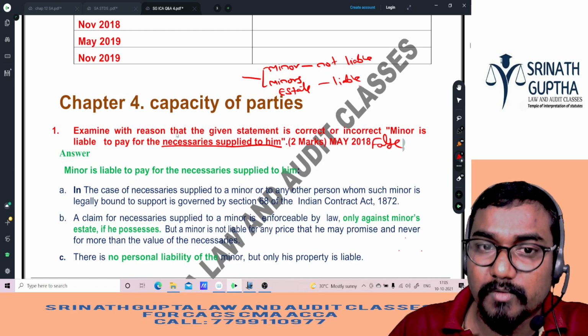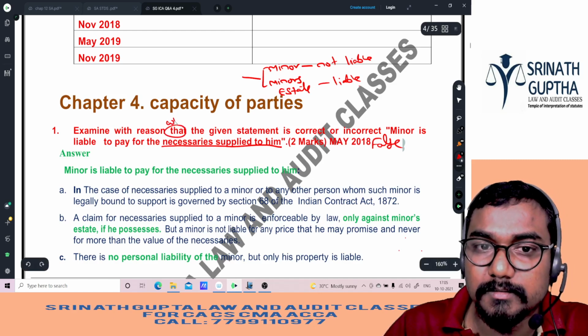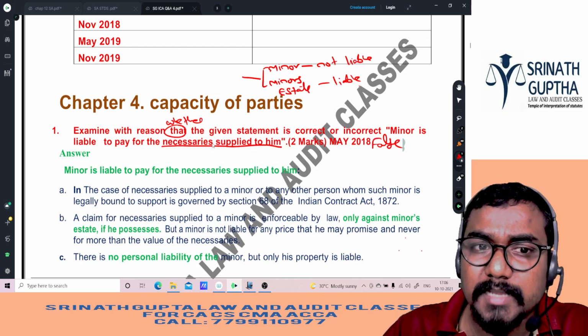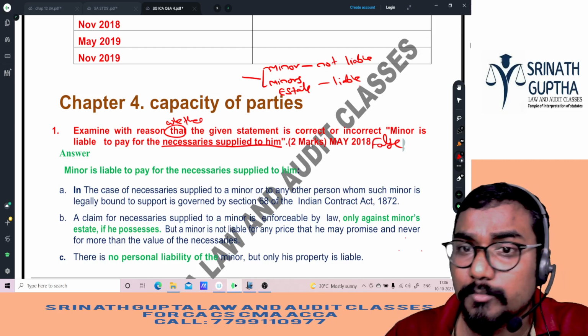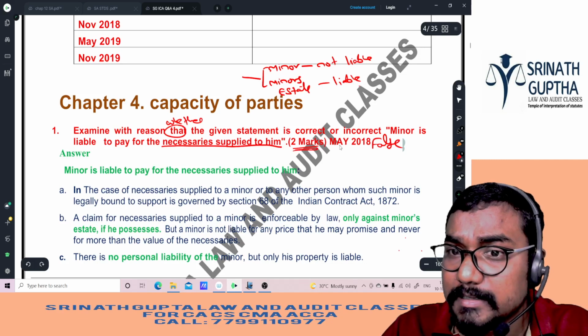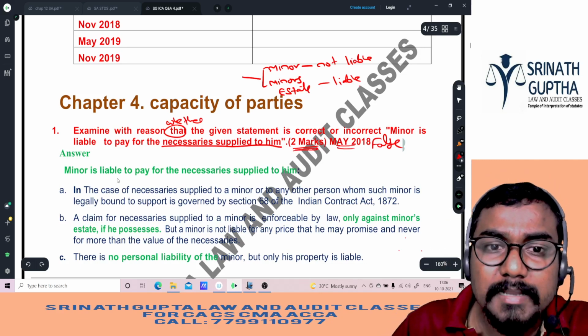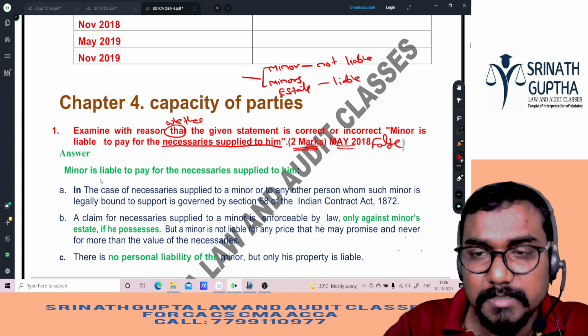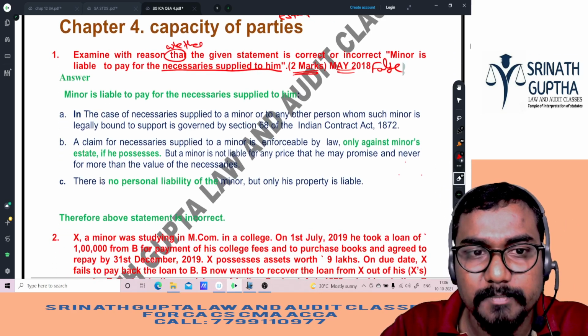Whether the given statement is correct or incorrect: Minor is liable to pay for the necessaries supplied to him. Question was given for 2 marks in 18. Here minor means minor's estate is liable. Minor is not personally liable.